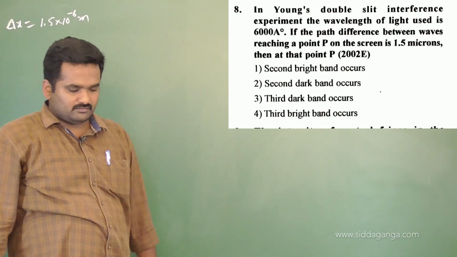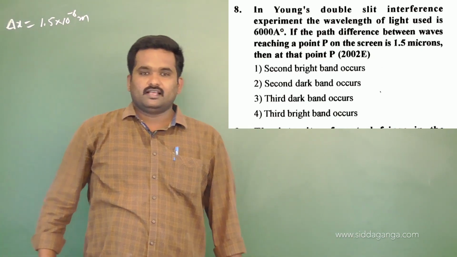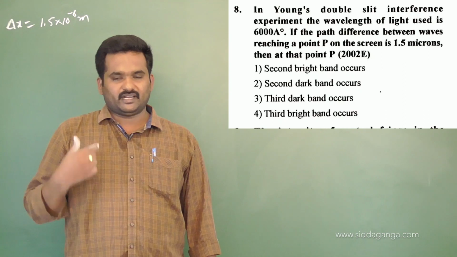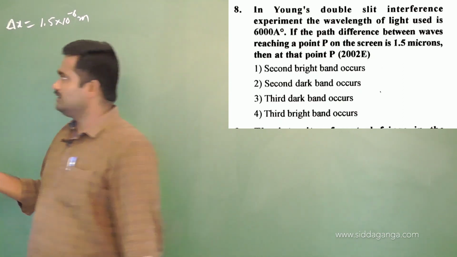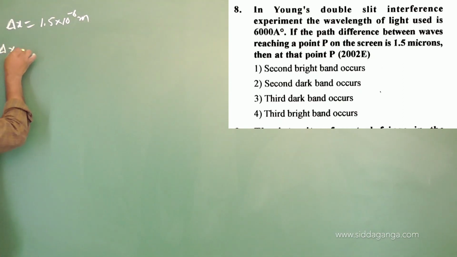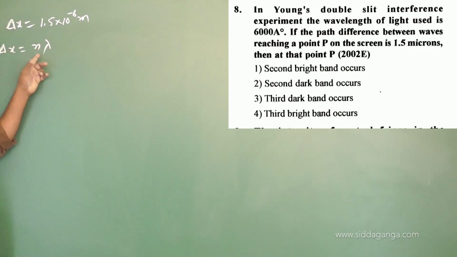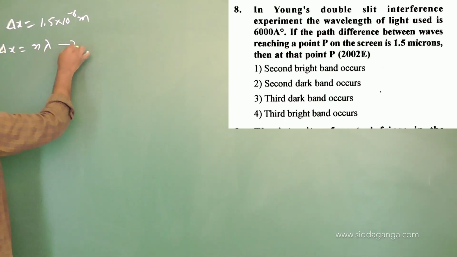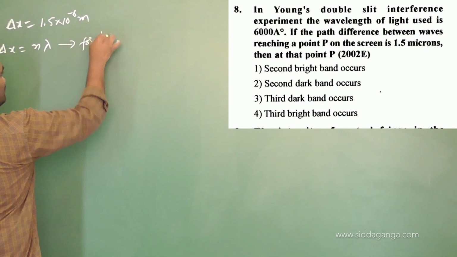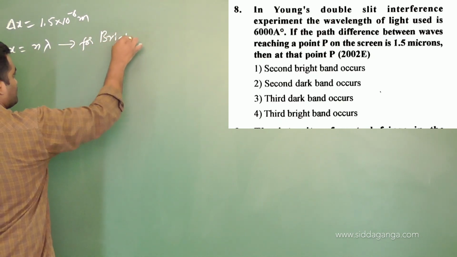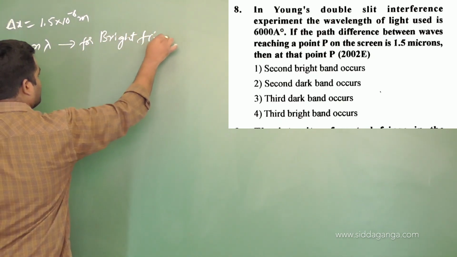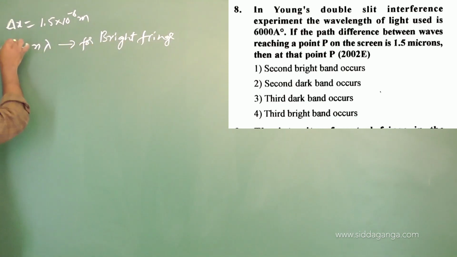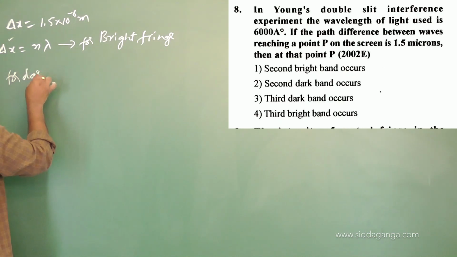So we have two conditions there. Either a bright fringe should be formed or a dark fringe should be formed. For a bright fringe to be formed, delta x equals n lambda is the relation here. The path difference for the formation of a bright fringe is n lambda. For a bright fringe, the path difference should be equal to n lambda. For a dark fringe, what is the path difference?